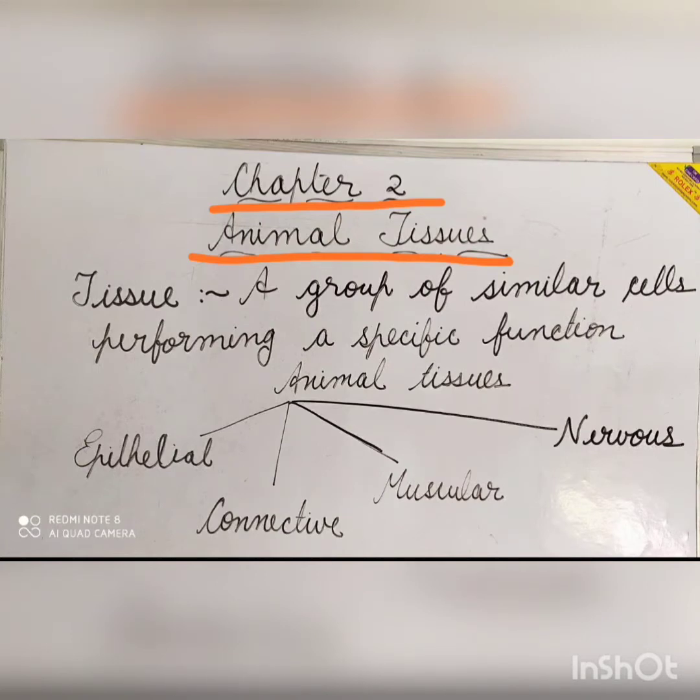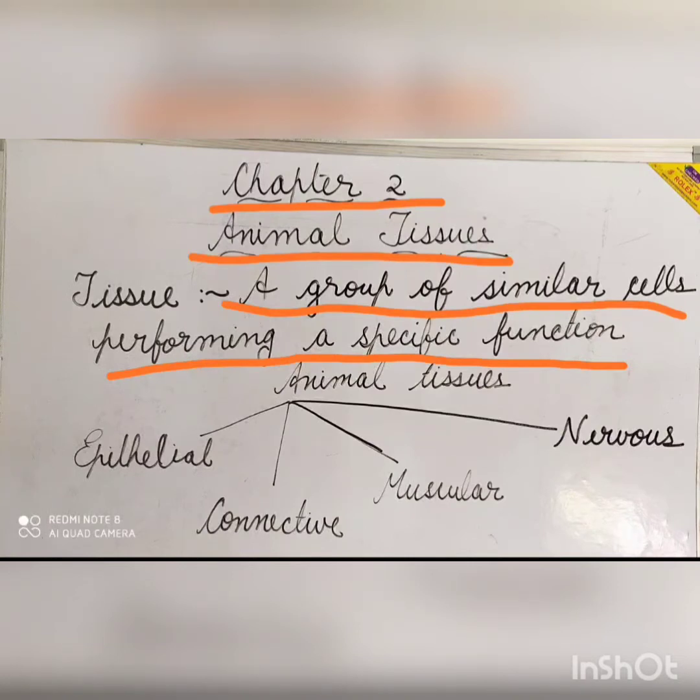So, the tissue can be defined as a group of similar cells performing a specific function. The unicellular organisms like amoeba and paramecium do not have tissues. All the life functions in these animals are performed within a single cell.